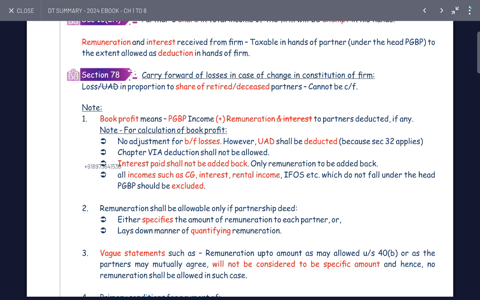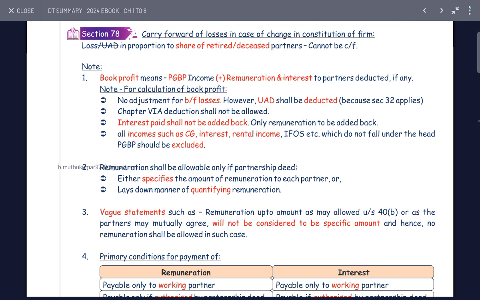Section 78: carry forward of losses in case of change in the constitution of the firm. The loss does not include depreciation and carry forward depreciation. The proportional share of a retired or deceased partner cannot be carried forward.